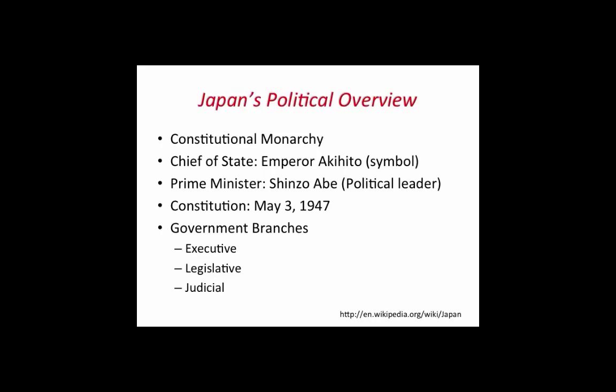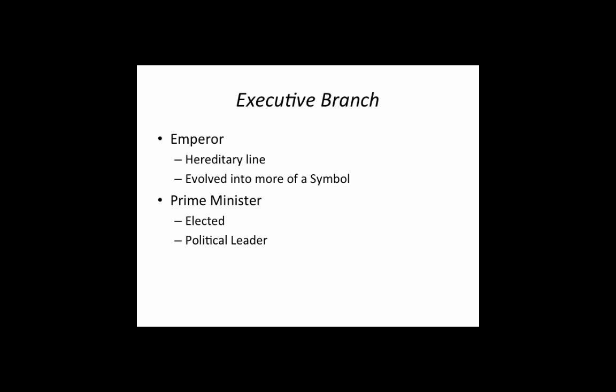Similar to the United States, Japan has 3 branches of government, including the executive, legislative, and judicial branch. The executive branch consists of the emperor, the Prime Minister, and the executive cabinet. As previously stated, the emperor is more of a symbol rather than the political leader, whereas the prime minister is elected and has political power.